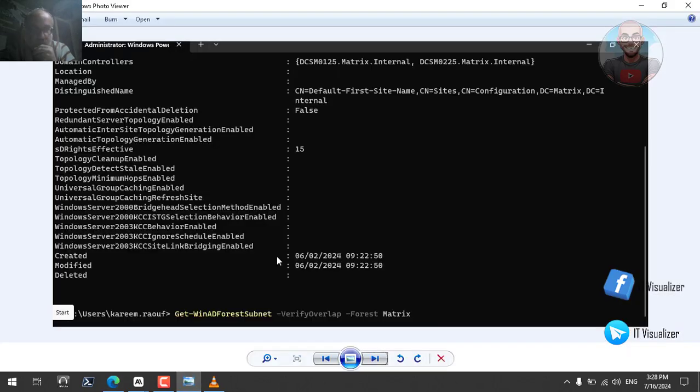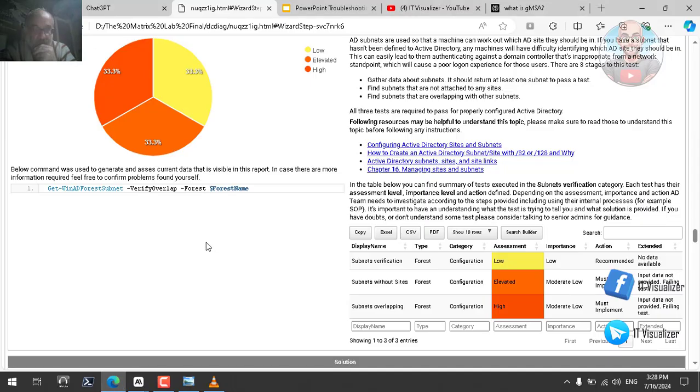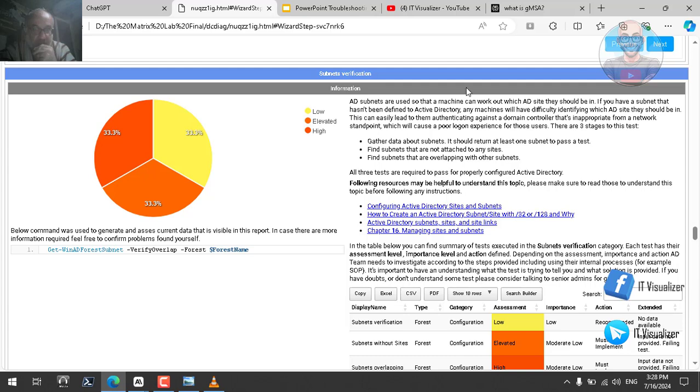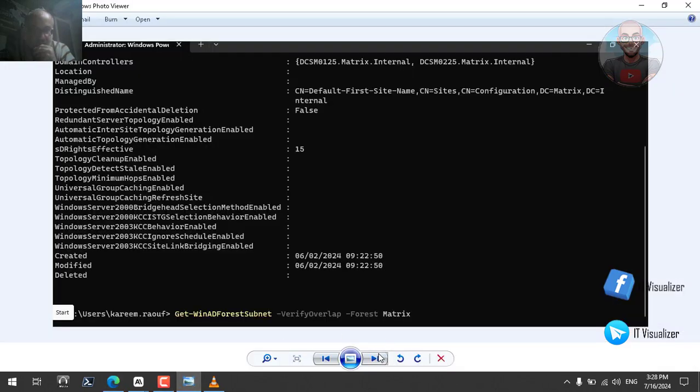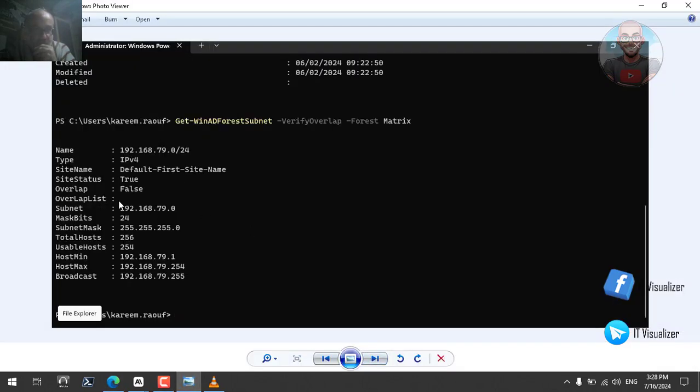If I go there and show you all, this is when I run this command. This is the command for the subnet overlapping. If I run it, it will give me this. So it will give site overlap false. So I now don't have overlap, and I have already my subnet. Okay, and everything is working properly.